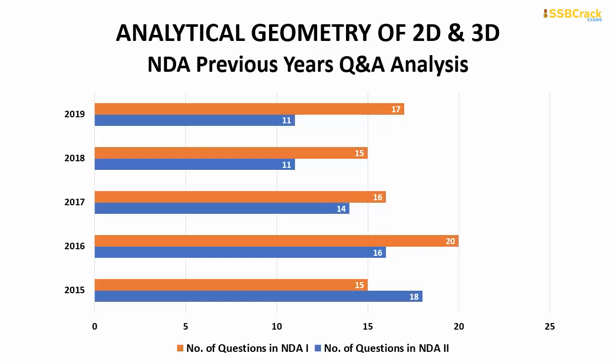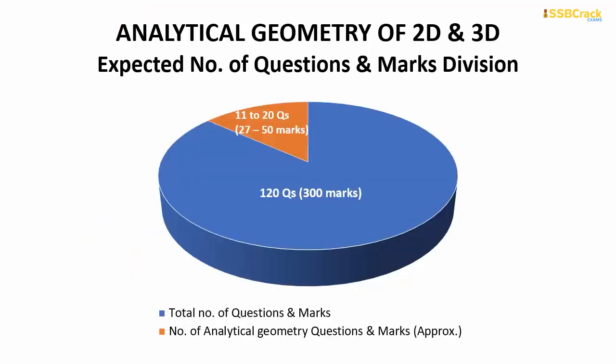Coming on to analytical geometry of 2D and 3D. So from this topic maximum questions were 20 which came in NDA 1 2016 paper, and minimum questions were 11 which came twice in NDA 2 2019 paper and NDA 2 2018 paper. So in your upcoming NDA exam you can expect around 11 to 20 questions from this topic, which will comprise approximately 27 to 50 marks out of your total marks.